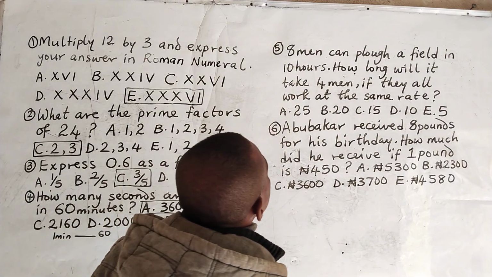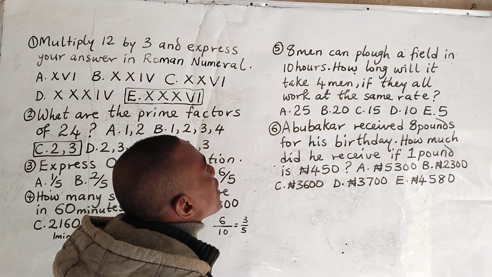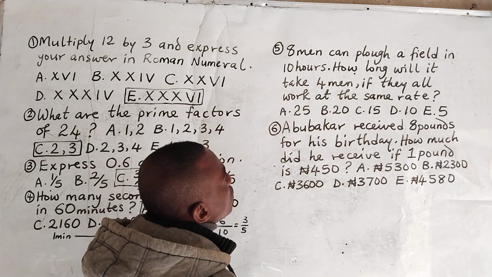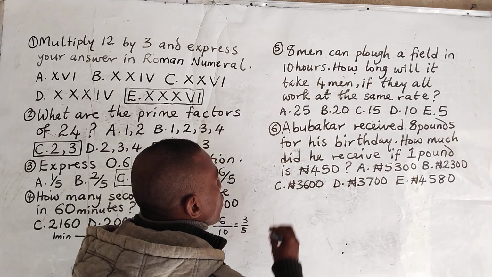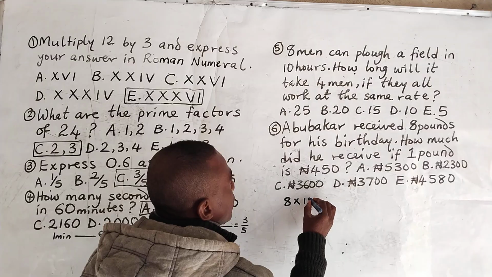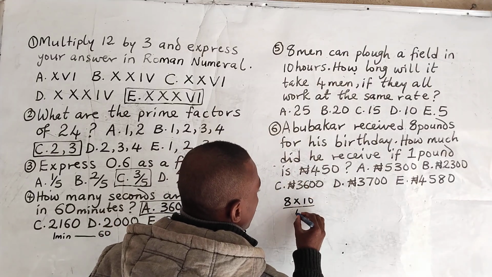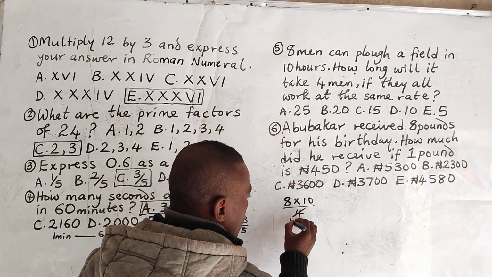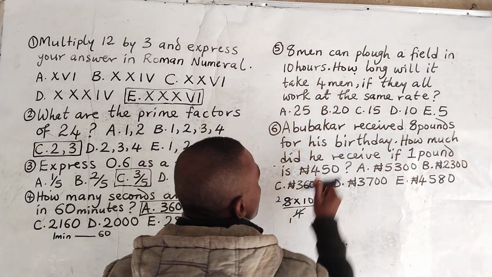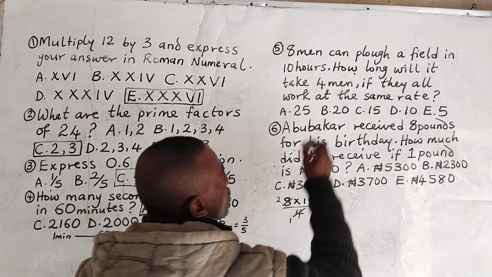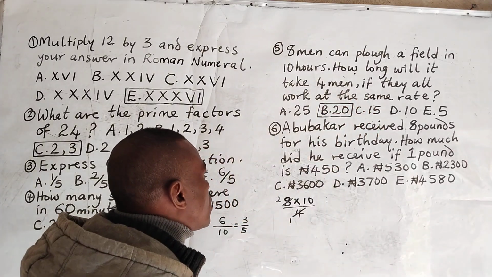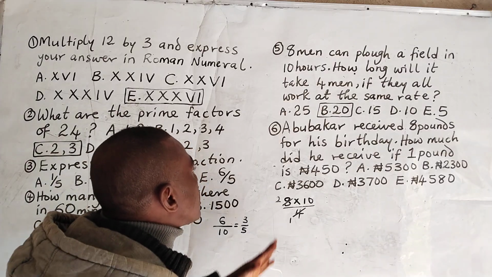We move to question number 5. In question number 5, we have 8 men can plough a field in 10 hours. How long will it take 4 men if they all work at the same rate? So what we are going to do is 8 multiplied by 10, then divide by 4. Now, 4 divided by 4 is 1. 4 divided by this will give us 2. 2 multiplied by 10 will give us 20. So, the answer to this question is 20 hours.